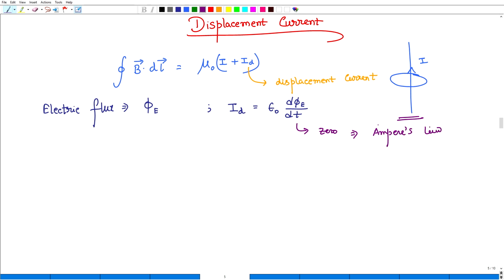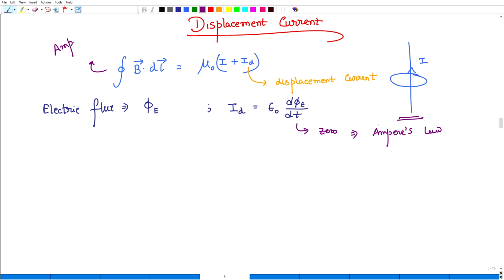But if there is an electric field which is changing with respect to time, then the electrical flux will also change with respect to time, then d phi by dt will not be 0, and in that case there will be a non-zero displacement current, and we have to account for it. For accounting for that displacement current we have to use the general law, which is called the Ampere-Maxwell law.